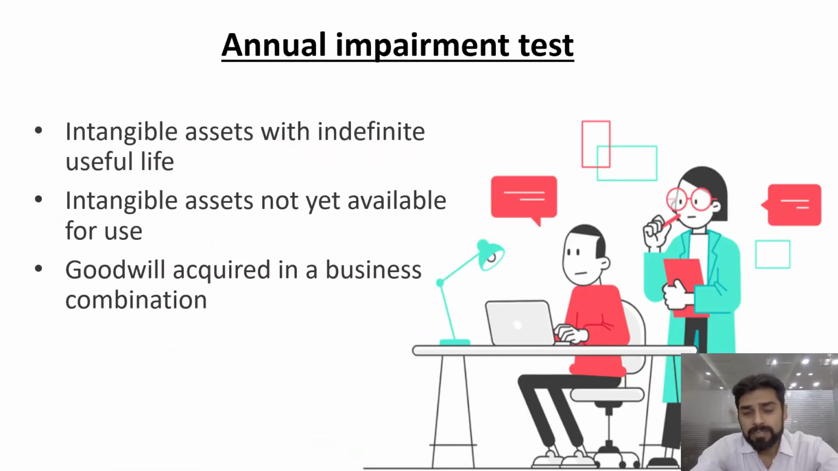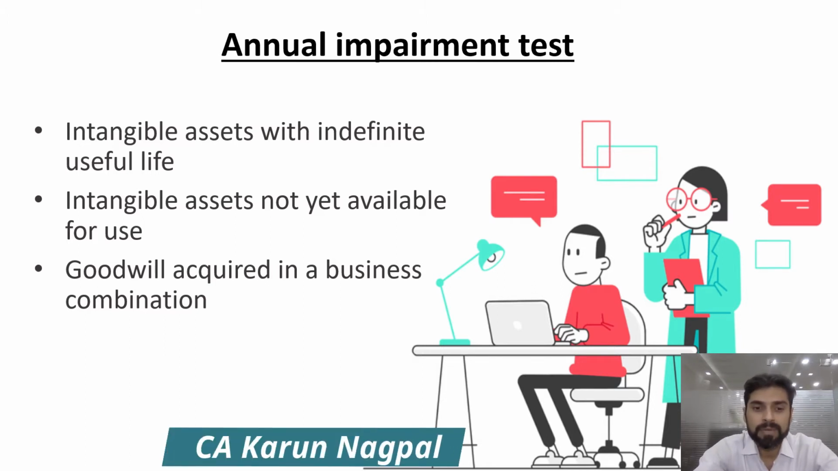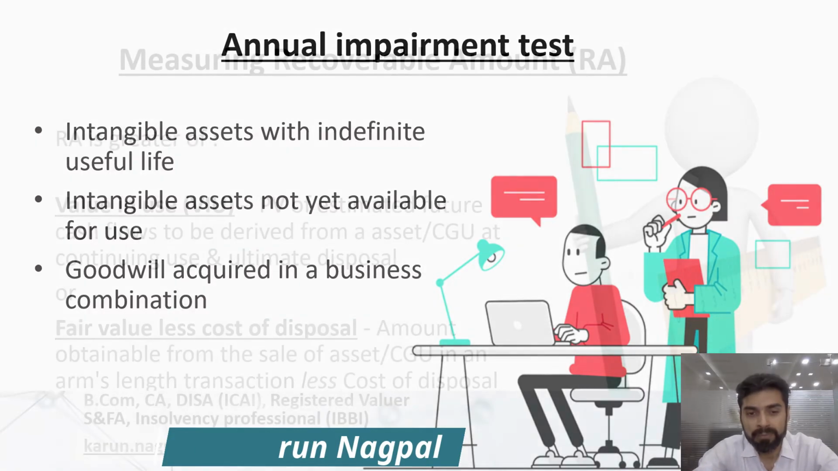Then we have to do the annual impairment testing for these particular items. Intangible assets with an indefinite useful life, annual testing is mandatory. Intangible assets that are not yet available for use but are under production, you will have to test for impairment. Goodwill acquired in a business combination, you will have to test the goodwill for impairment.